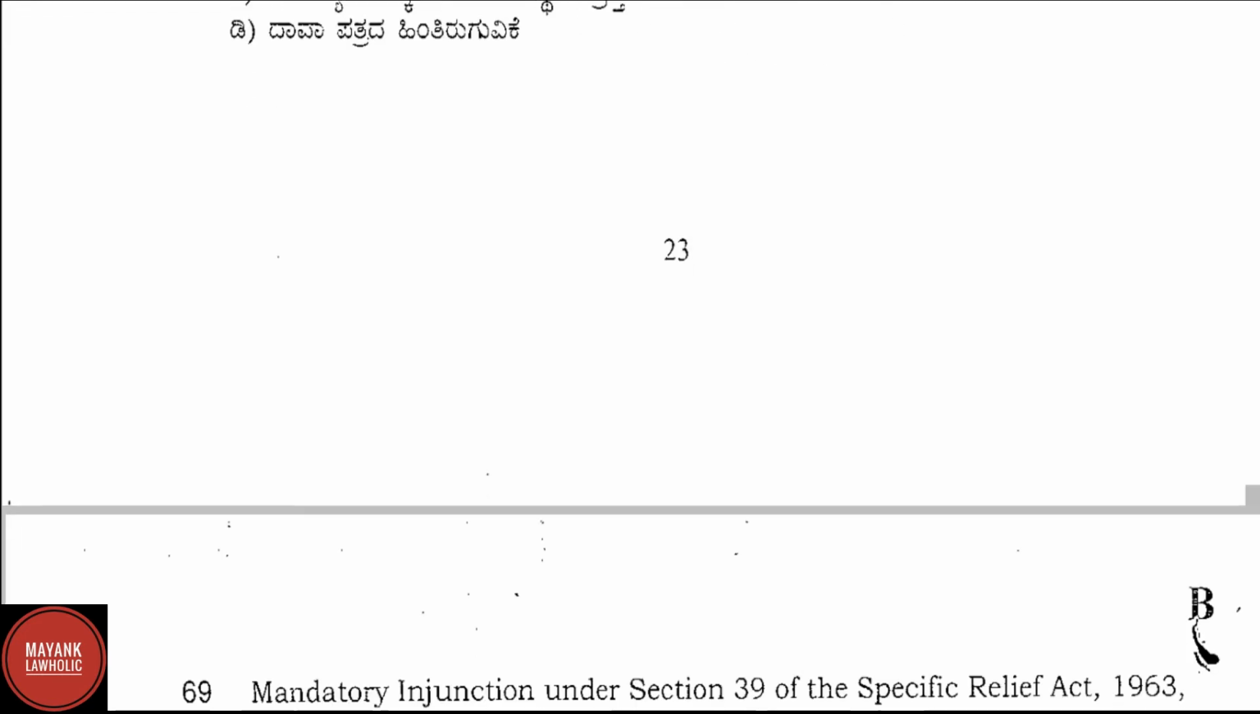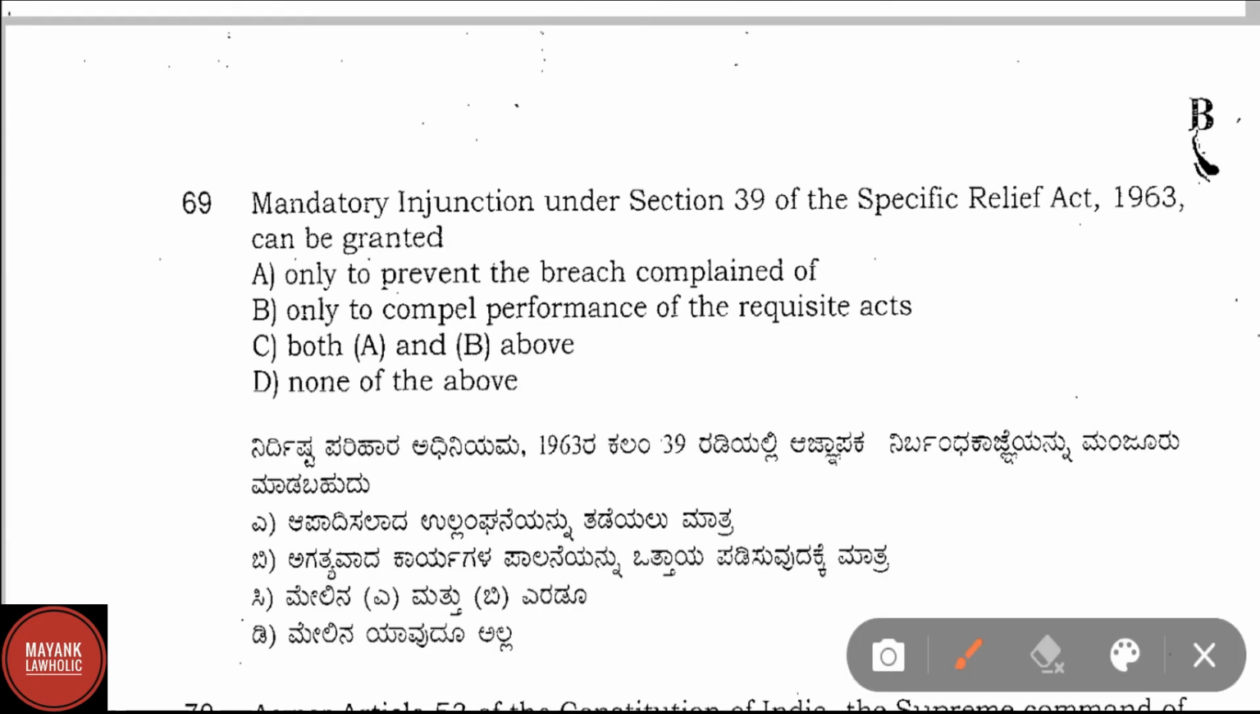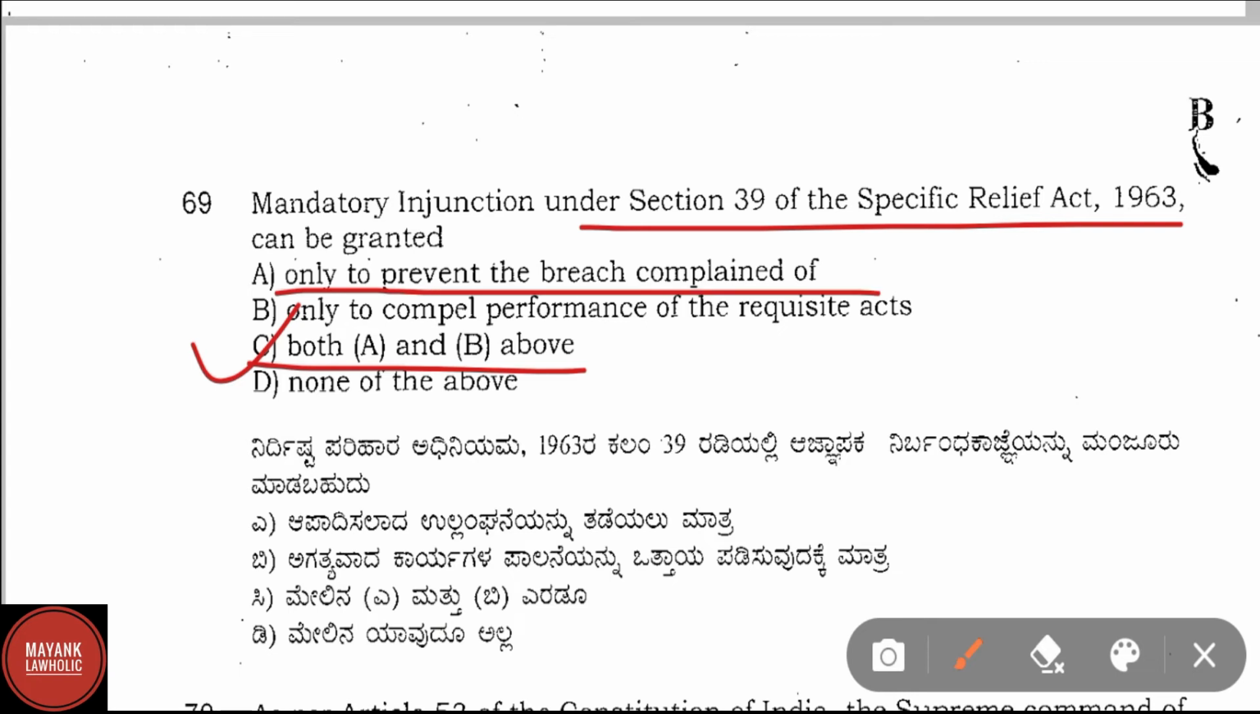Question number 69. Mandatory injunction under section 39 of the Specific Relief Act 1963 can be granted. Option A, only to prevent the breach complained of. Option B, only to compel performance of the requisite act. And option C, both A and B, and option D, none of the above. Correct answer here is option C, that is both A and B, that is only to prevent the breach complained of, and option B, only to compel the performance of the requisite acts.